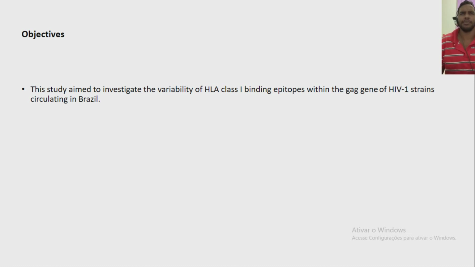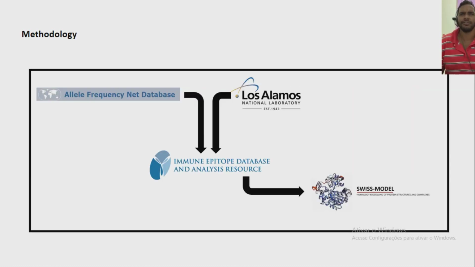This study aimed to investigate the variability of HLA class I binding epitopes within the GAG gene of HIV-1 strains circulating in Brazil, retrieved from the Los Alamos database.